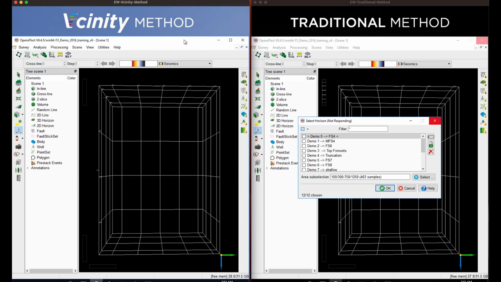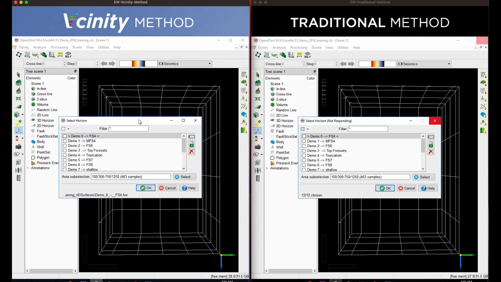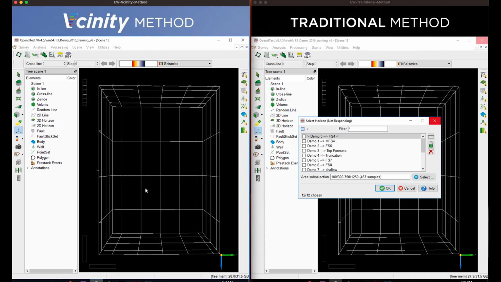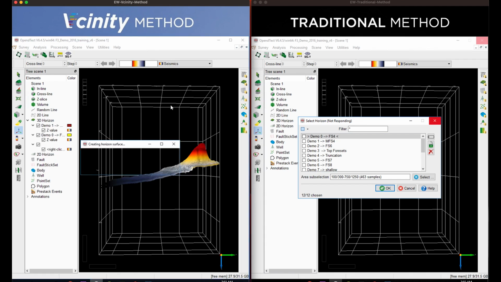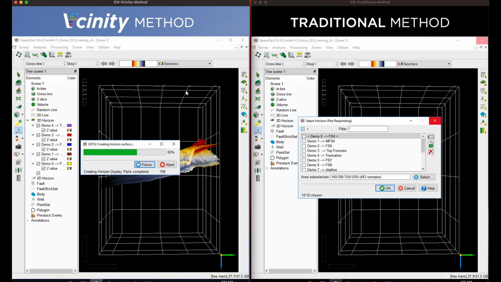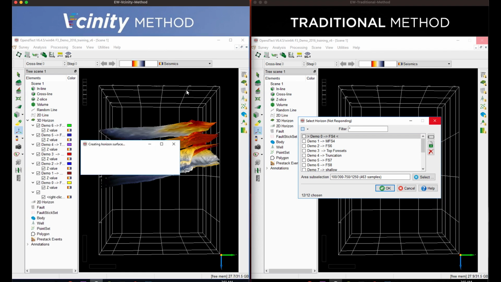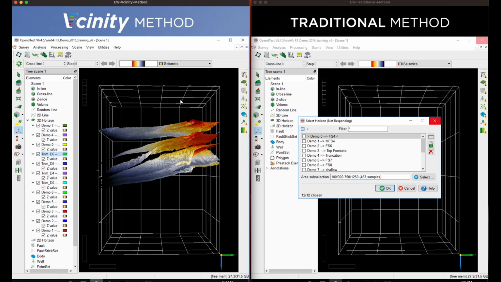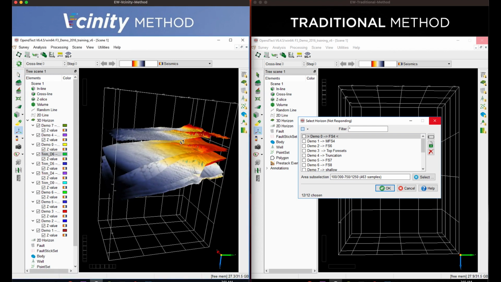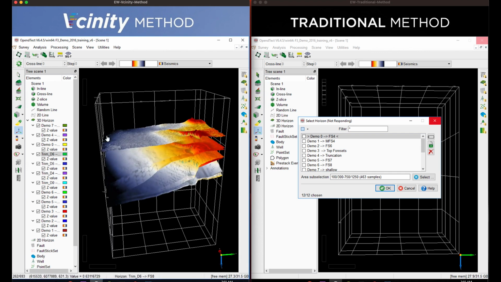We move to the Vcinity method, perform the same exact actions. You'll notice right away we get our pop-up. I hit the check mark to select all, and within just a couple of seconds we get all of the check marks. I hit OK, and immediately we start visualizing data into the viewer. Now, I haven't made a local copy for this to work. I haven't pre-cached anything. This is the application calling the remote data directly into application memory.